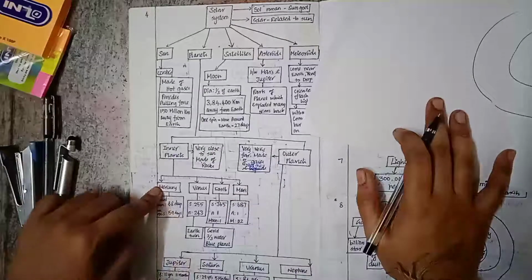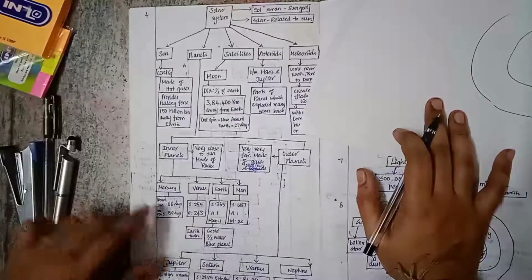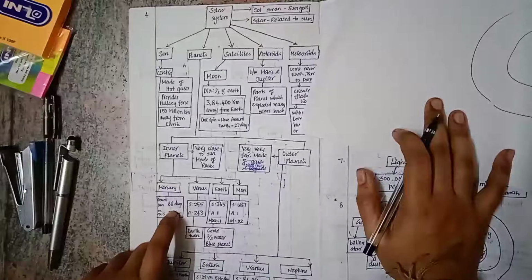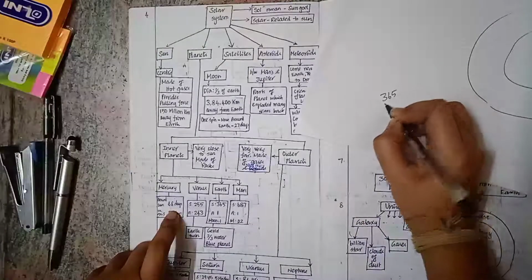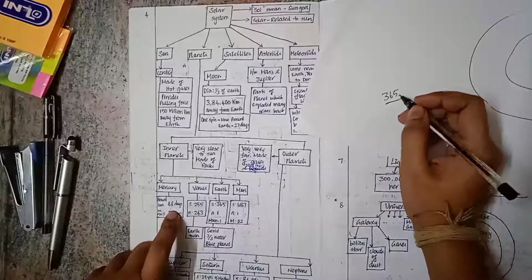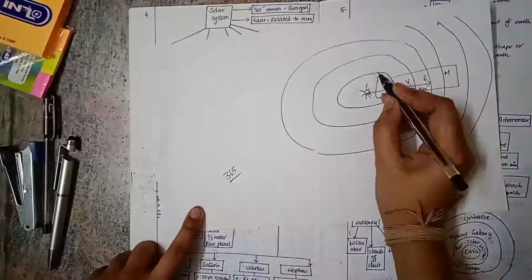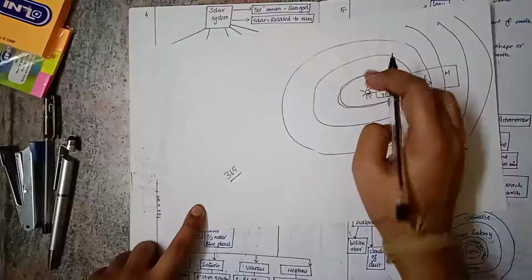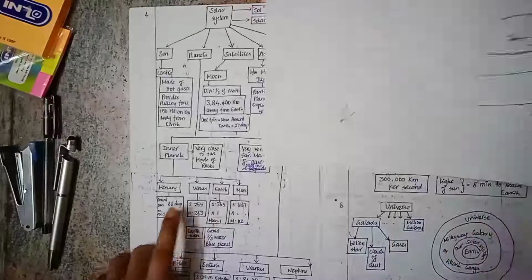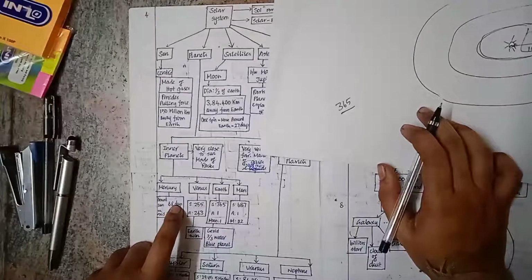For example, Mercury revolves around the sun in 88 days. How does it revolve around the sun in 88 days? We take 365 days to revolve around the sun, but Mercury takes only 88 days, because Mercury is the closest one, so it can revolve around the sun in a shorter period of time compared to any other planet. So Mercury takes the shortest amount of time, that is 88 days.